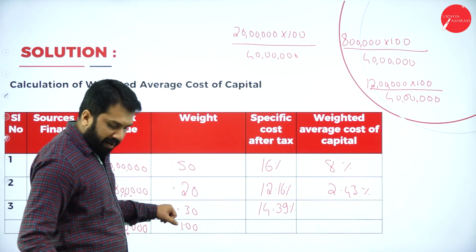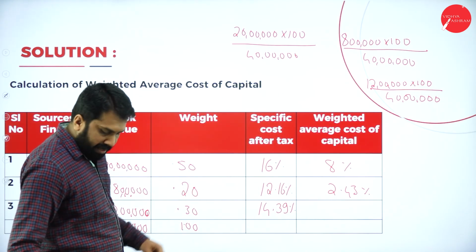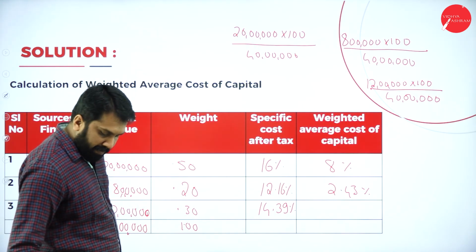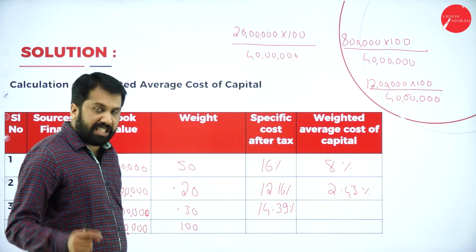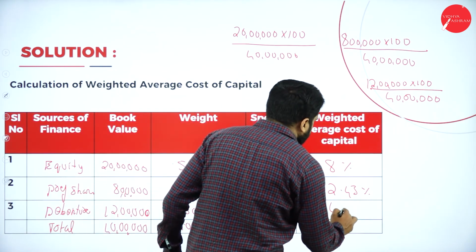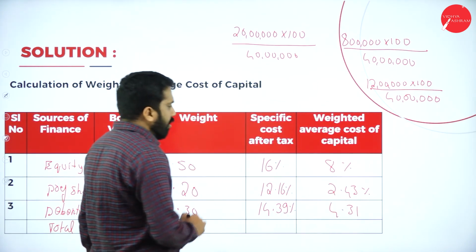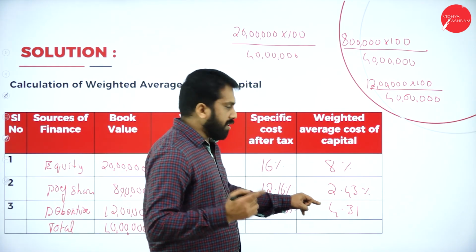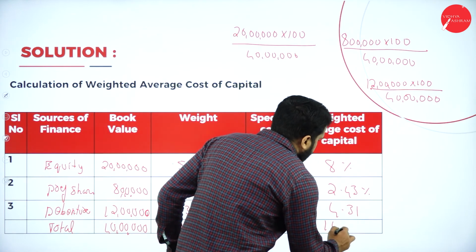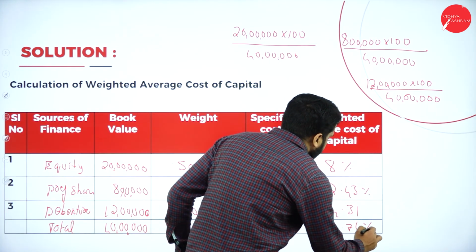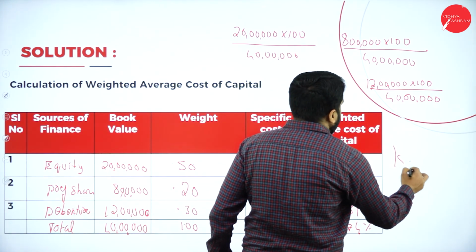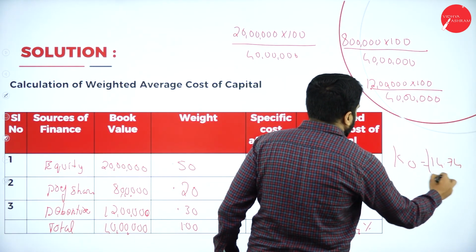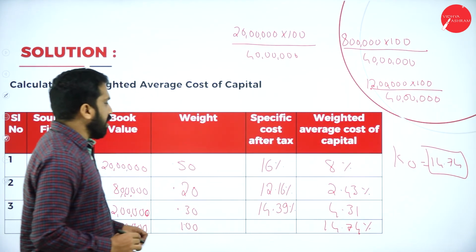What is the last one? 14.39 into 0.30 will be 4.317. Total of all this: 8 plus 2 is 10, 10 plus 4 is 14, so this will be 14.74%. What is your cost of capital? It is 14.74%. This will be your answer.